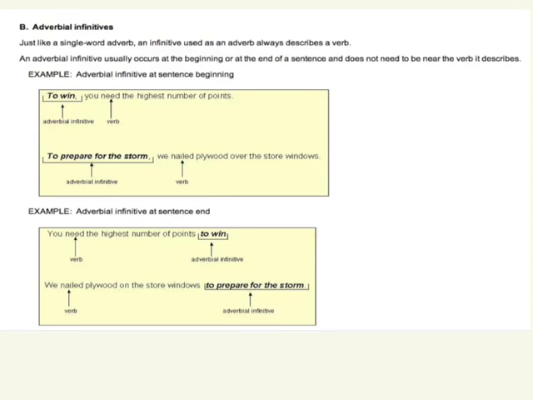As an adverb, okay, an infinitive or the infinitive phrase can always move around in the sentence. We've talked about that with adverbs. It's the special thing about adverbs. They can go lots of places. Remember that an adverb can modify a verb, an adjective, or another adverb. All right.